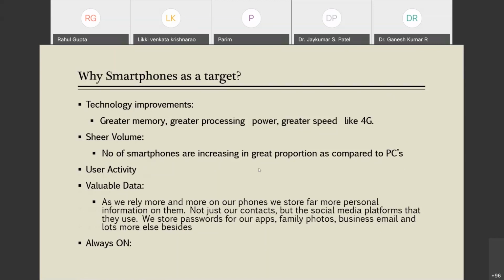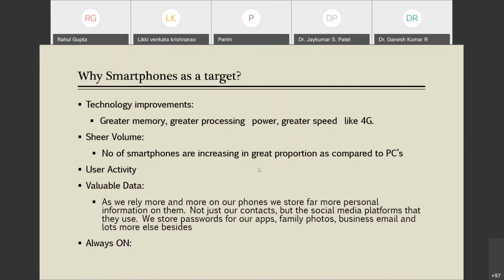If you segregate the era of 2010 to 2020 from before that, you have experienced that after the introduction of smartphones, we have greater memory, processing power and speed.